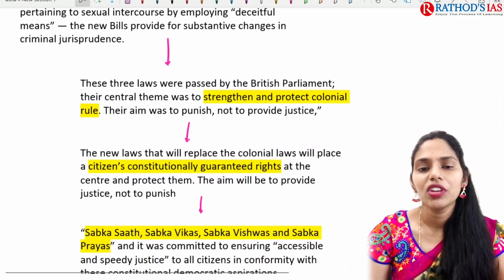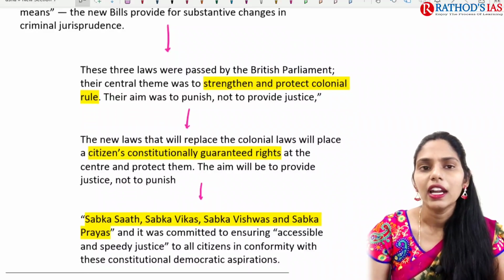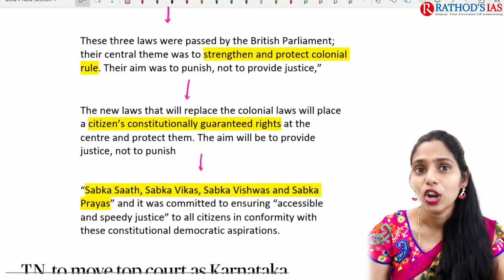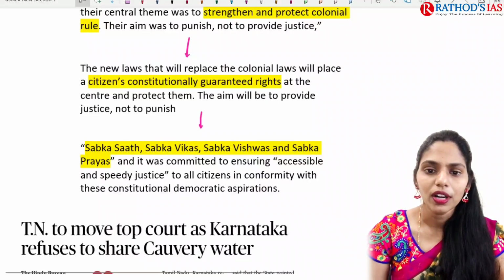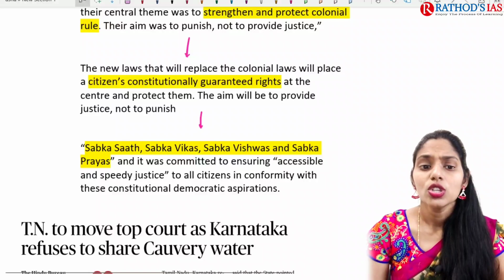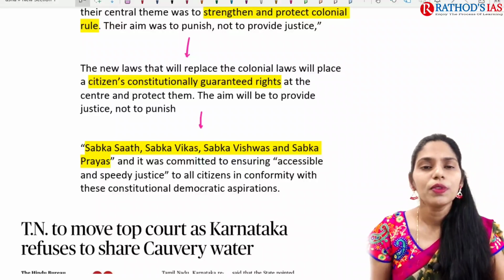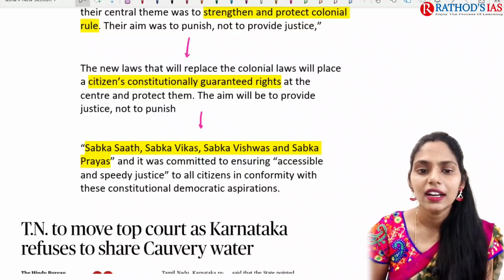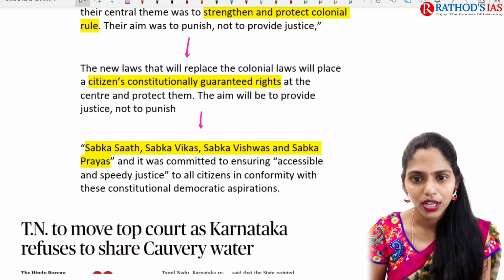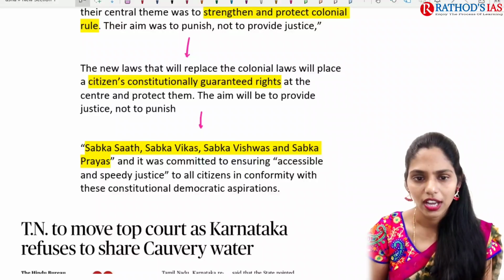And apart from that, the earlier aim was to strengthen and protect colonial rule, and the important aim was to punish and not to provide justice. So one important thing you have to focus on here is that the new laws are going to replace the colonial laws. Because of this, citizens' constitutionally guaranteed rights are now at the center, and we are going to protect them and provide justice, not just punish.